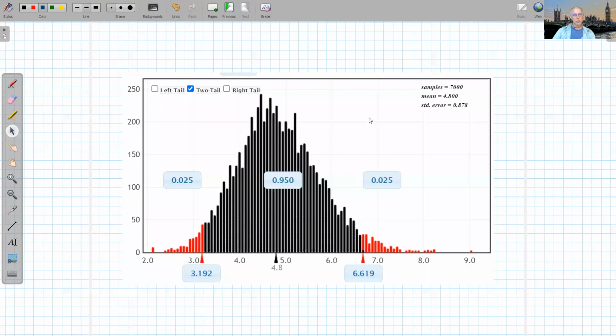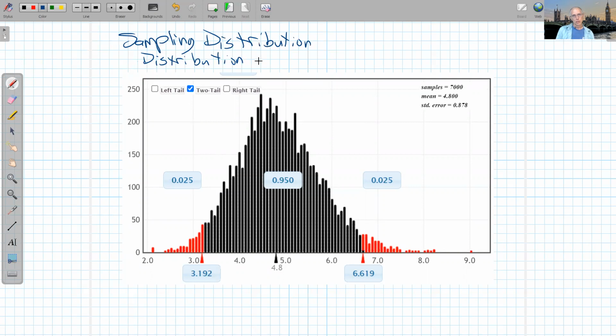And let's do a new page. So this is a sampling distribution. What is a sampling distribution? In this case, it's a distribution of sample means. Well, how many sample means are here? There's 7,000 sample means. How big was each sample? Each sample was 50 baseball players. That's what I have presented here.